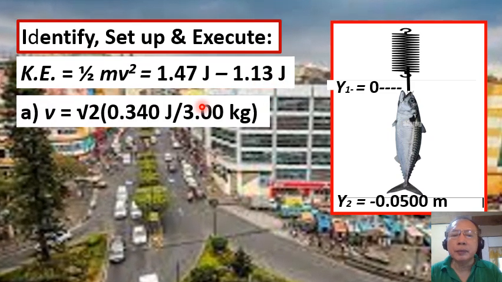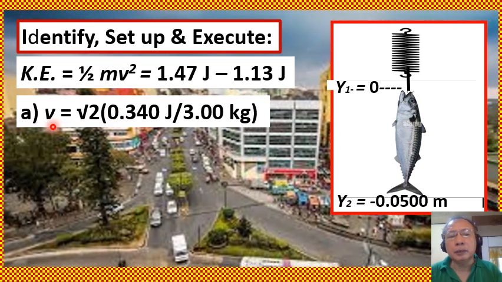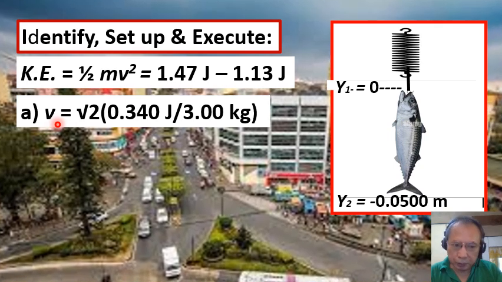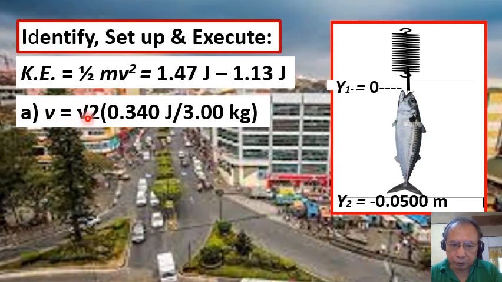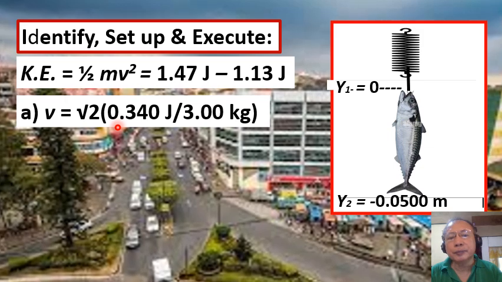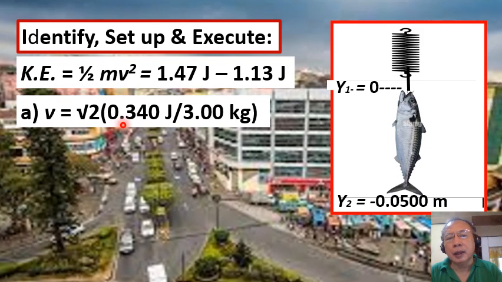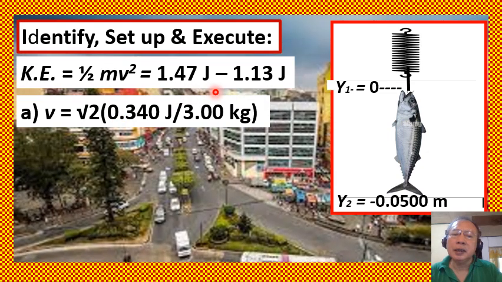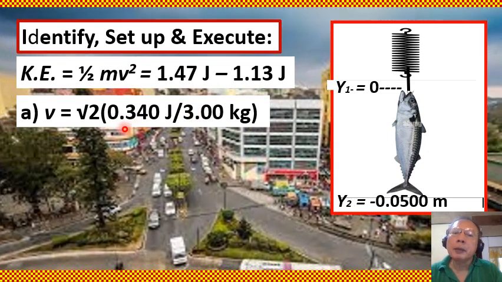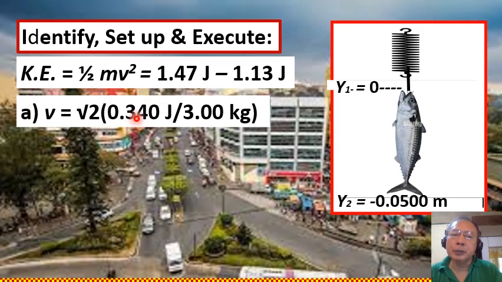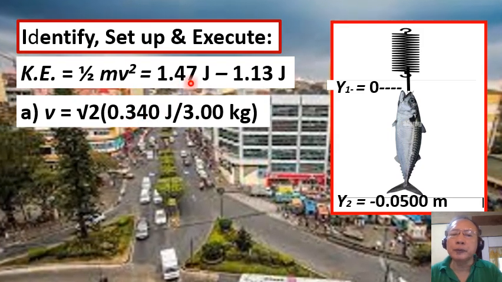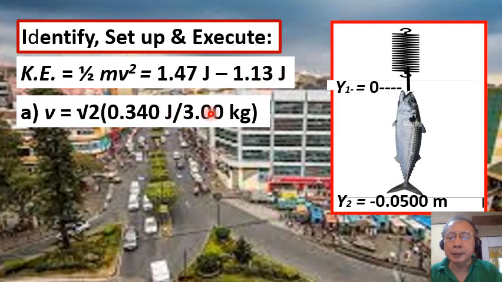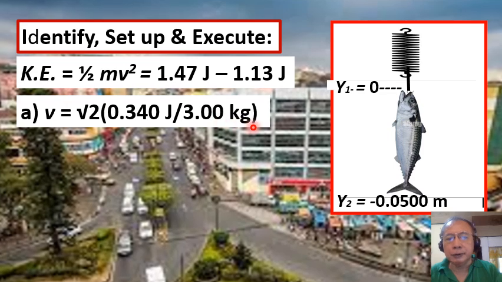So that means we can now determine the speed v using the formula: square root of 2 times the difference in the potential energy, 0.340 joules, which is the difference between 1.47 joules and 1.13 joules, divided by the mass of the fish, 3.00 kilograms.